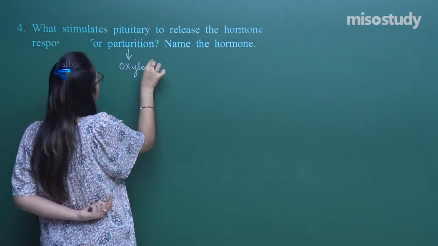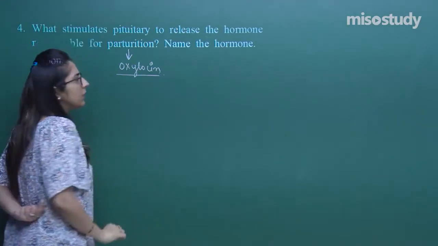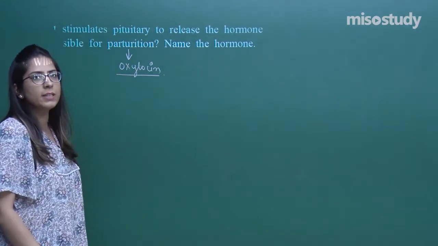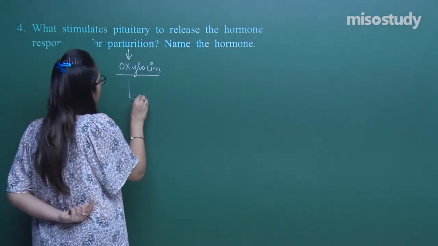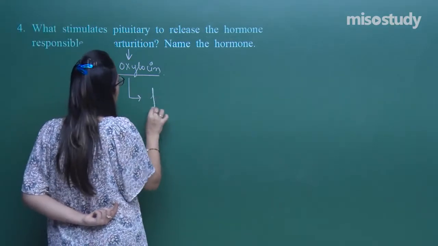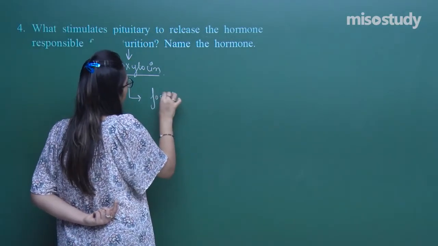And who secretes this? The posterior pituitary, right? And there is always a reflex for that. It is secreted in response to the fetal ejection reflex.